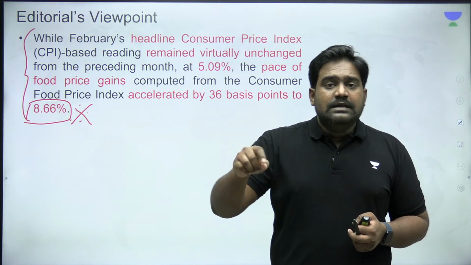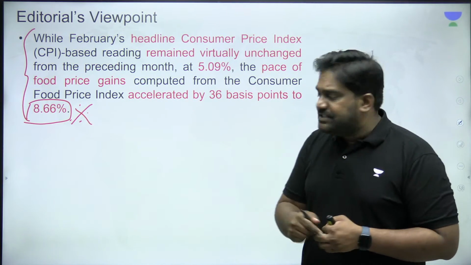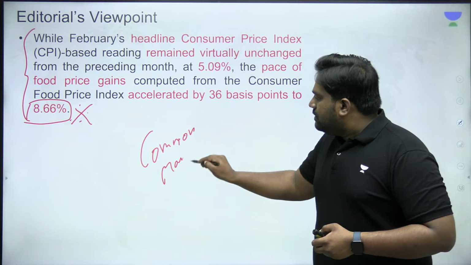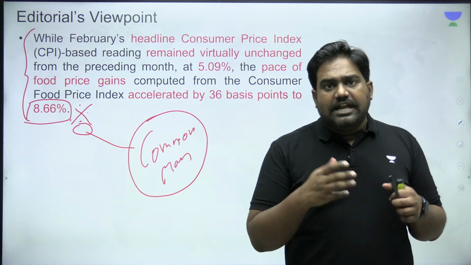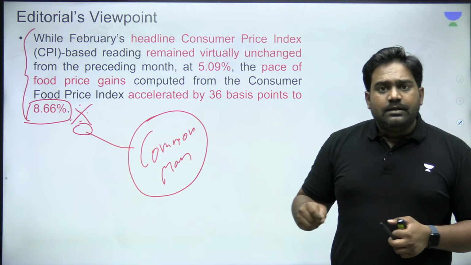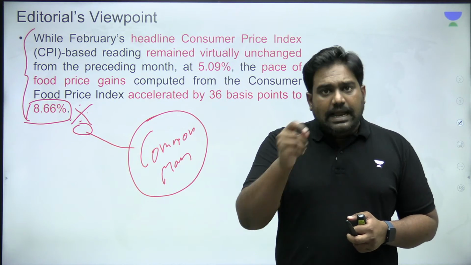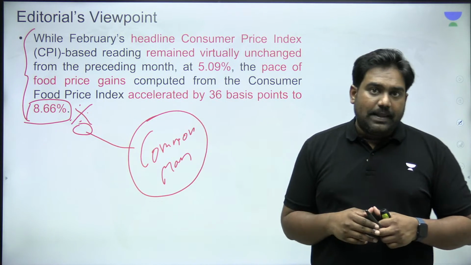increasing persistently, this will affect the common man the most. The biggest price will be paid by the common man because they are the ones who will be affected by the rise in prices of day-to-day commodities. So as a result, this could become a big dilemma for the RBI and even for the government. This is a politically very sensitive issue as well.